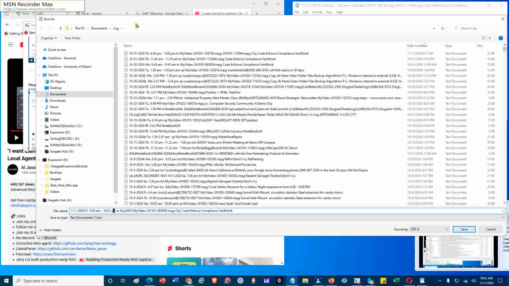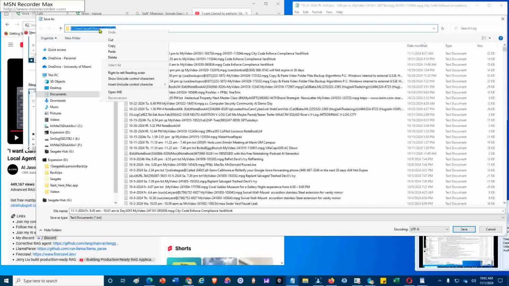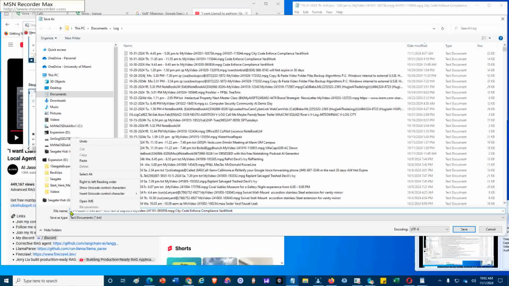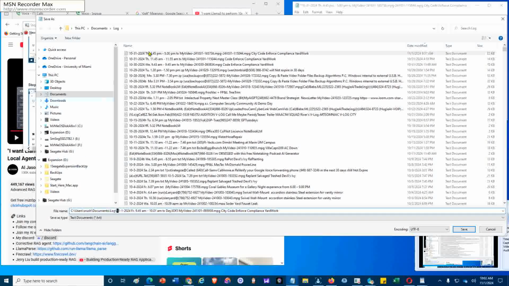That goes to the log subfolder. Copy to the clipboard buffer. Insert the cursor position at the beginning of the file name. Then follow it with the backslash.